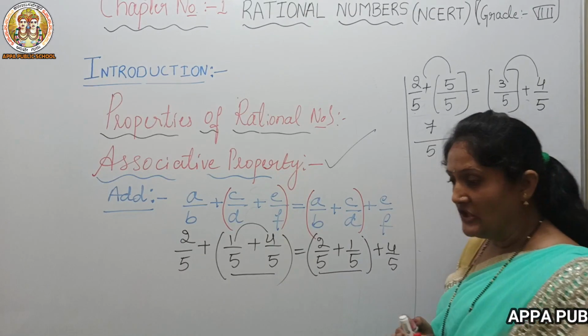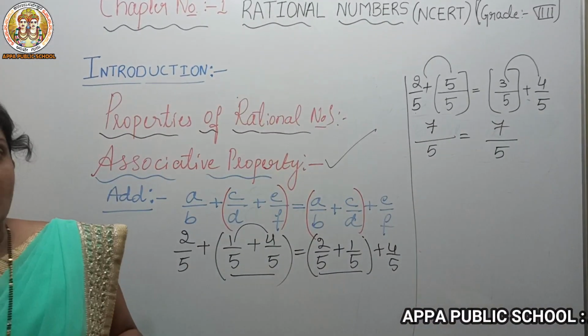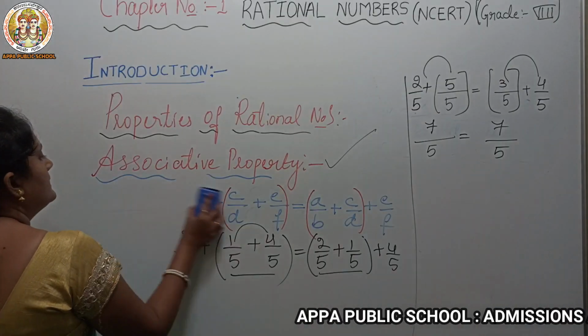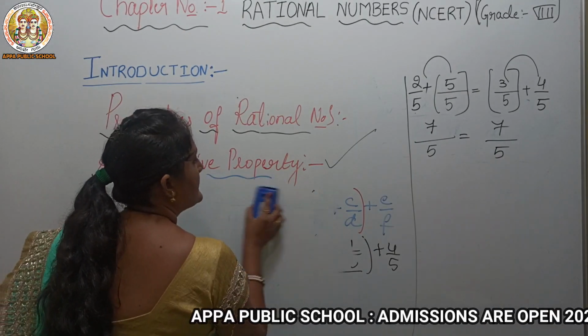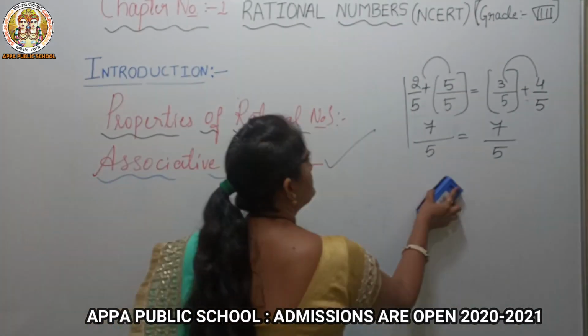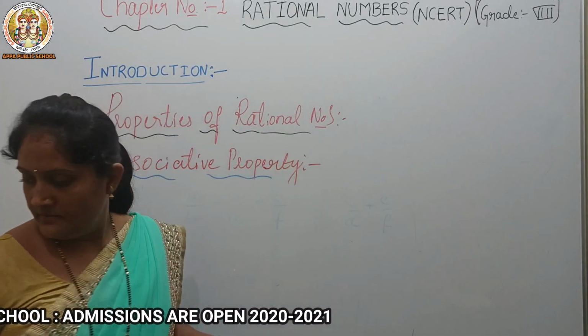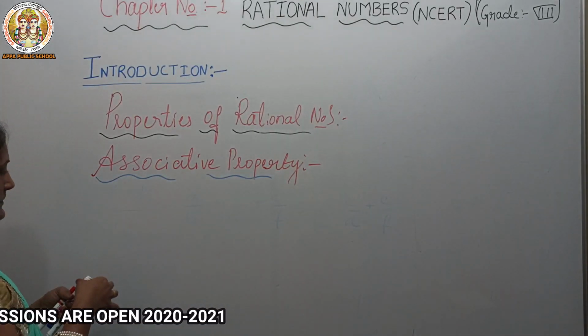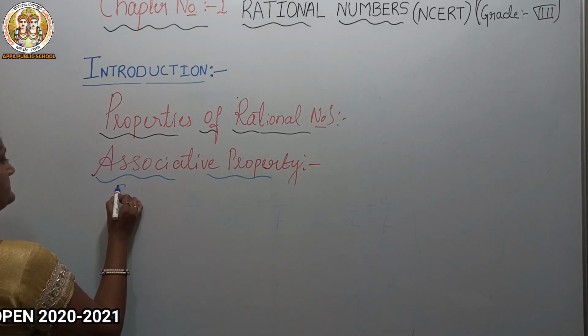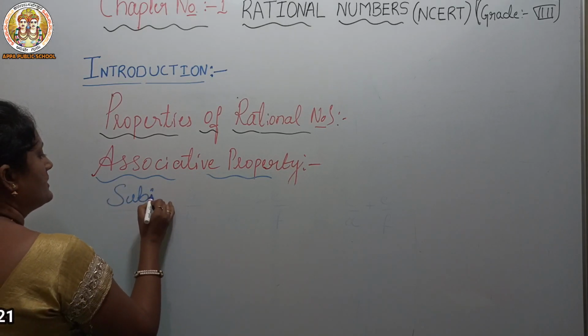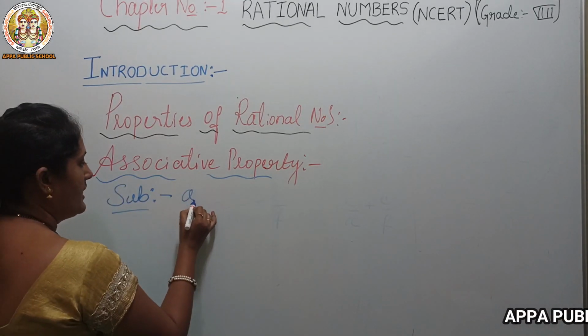Okay. So can we check now whether subtraction will work or not? Is it satisfied or not? Subtraction. Okay. How? The same way.